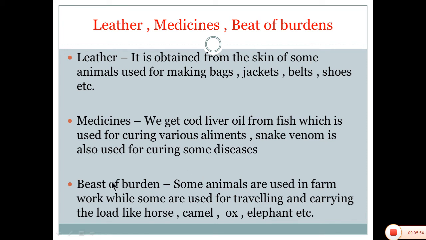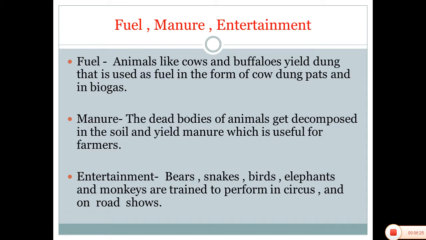What is beast of burden? Some animals are used in the farm, while some are used for traveling and carrying loads. Horses are used for traveling, camels are used to carry loads, the ox is used in the farm, and elephants are used in the forest to carry big logs of wood. So in this way, human beings make use of animals, for fuel, manure, and entertainment.